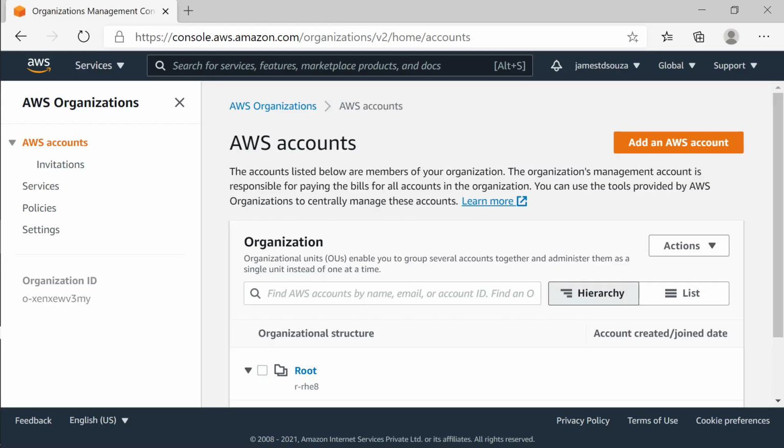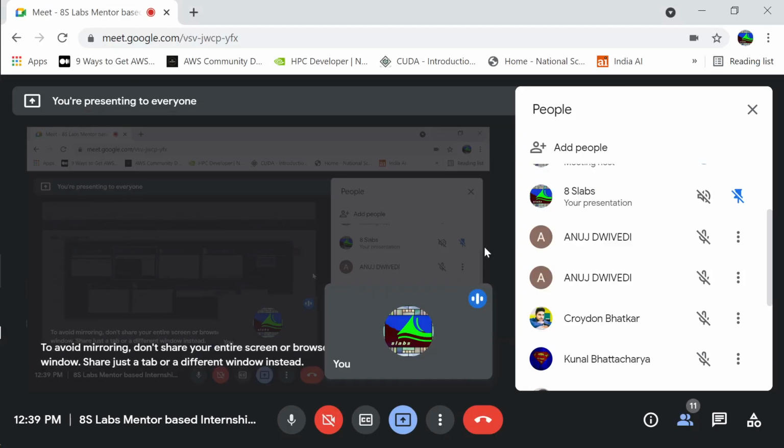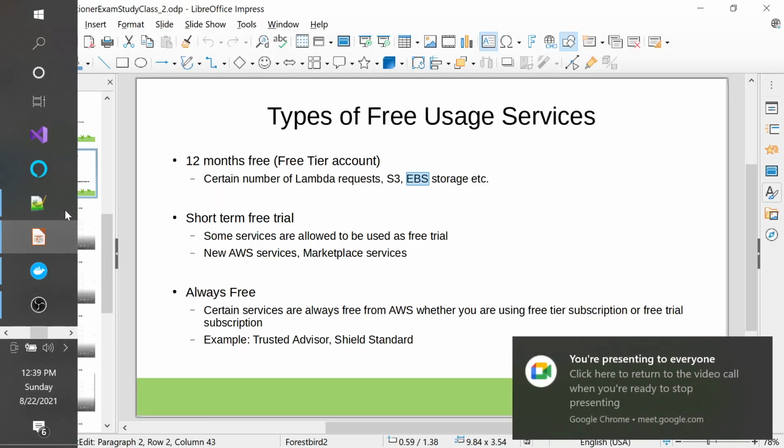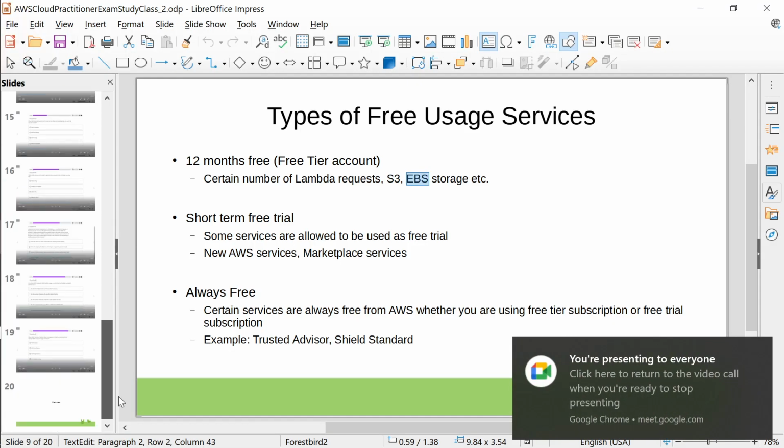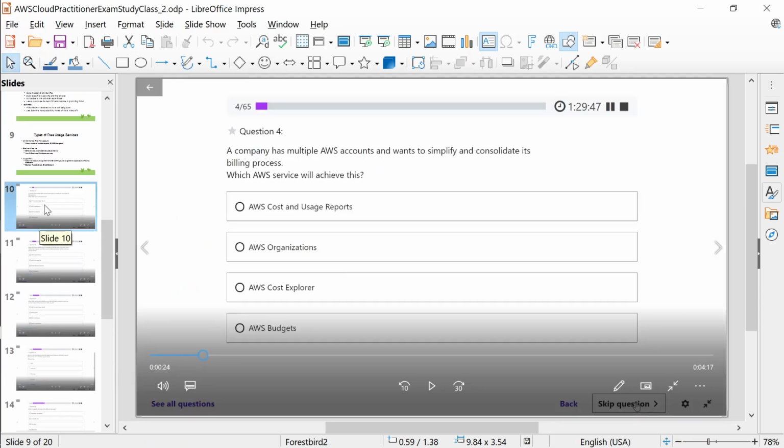But I hope you understood what an AWS Organization is. It is like an organization chart that you're creating, and you're controlling the billing for everyone using one root account. So now what we will do is go with more questions. How many questions do we have? Very few, maybe 10 or something.